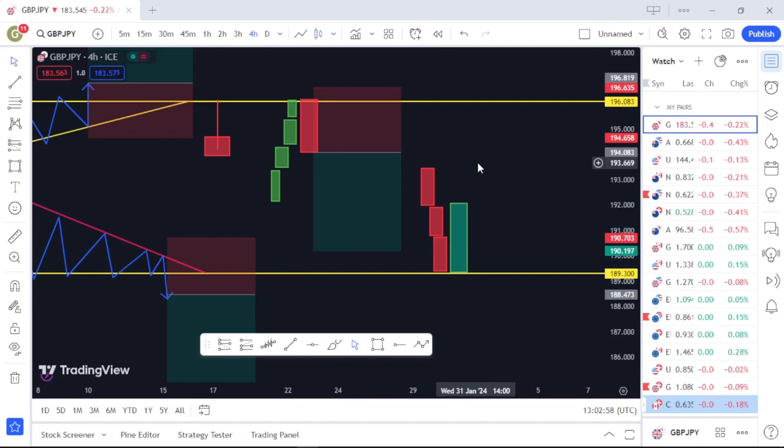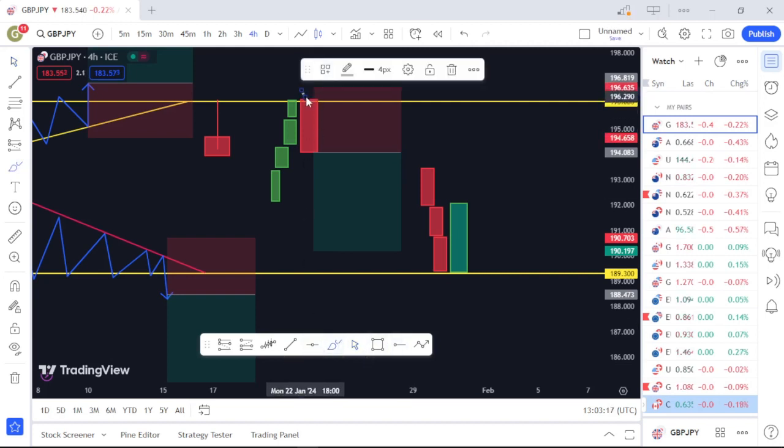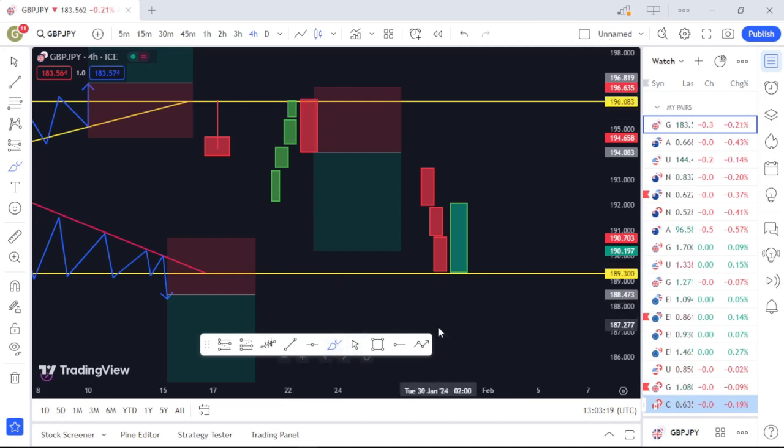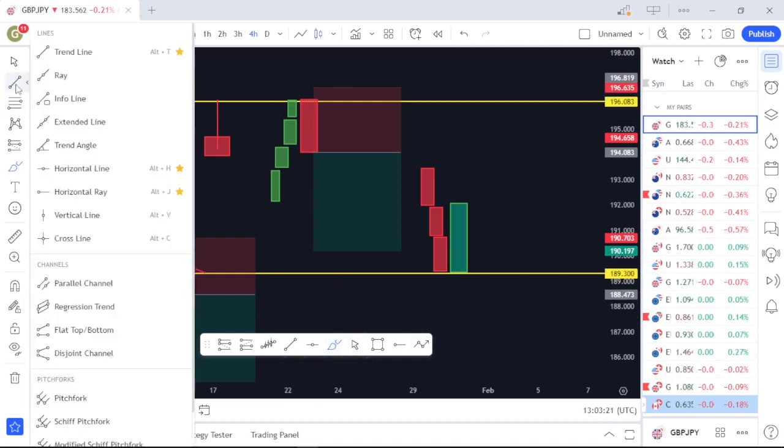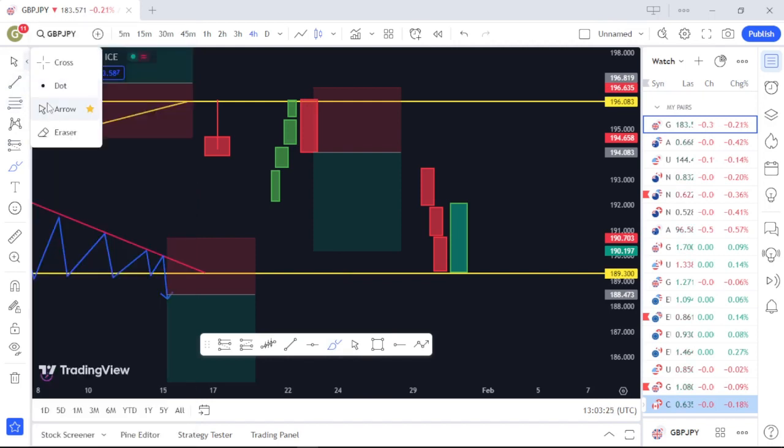Always make sure that an engulfing candlestick should close above the previous candlestick if it's at a demand level. But if it's at a supply level, it should close below it. So this one here is the opening of this one. So here, let me get an arrow to indicate that for you.